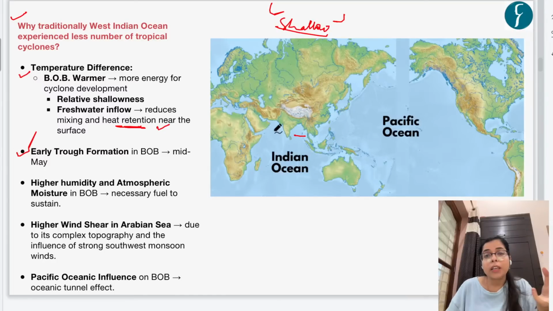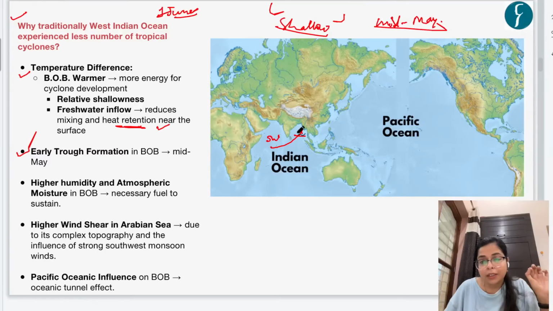Now, this can also be verified from the fact that if we see the direction of the southwest monsoon, the Andaman and Nicobar Islands witness the first rainfall from the southwest monsoon. Usually, the rainfall in Andaman and Nicobar from the southwest monsoon occurs in mid-May. And in mainland India, in Kerala, the monsoon arrives near 1 June, right? So we can see that there is an early low pressure formation in the Bay of Bengal, right? And this also aids to why more cyclones used to occur in the Bay of Bengal as compared to the Arabian Sea.